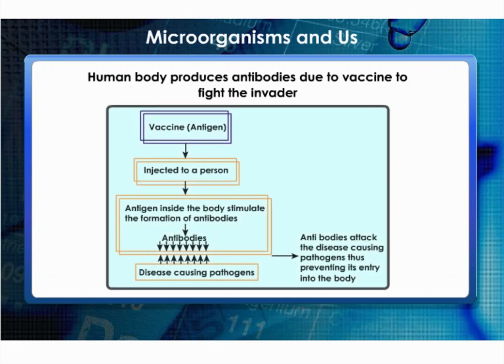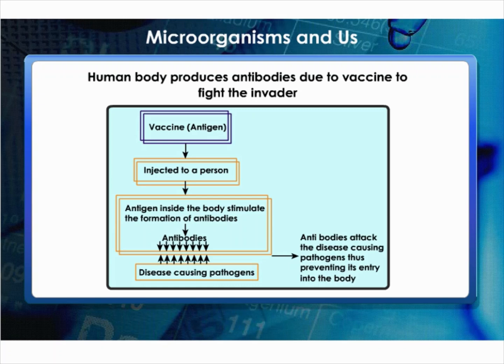Let's know about vaccines. When a disease-carrying microbe enters our body, the body produces antibodies to fight the invader. The body also remembers how to fight the microbe if it enters again. So, if dead or weakened microbes are introduced in a healthy body, the body fights and kills them by producing suitable antibodies. The antibodies remain in the body and we are protected from the disease-causing microbes. This is how a vaccine works.